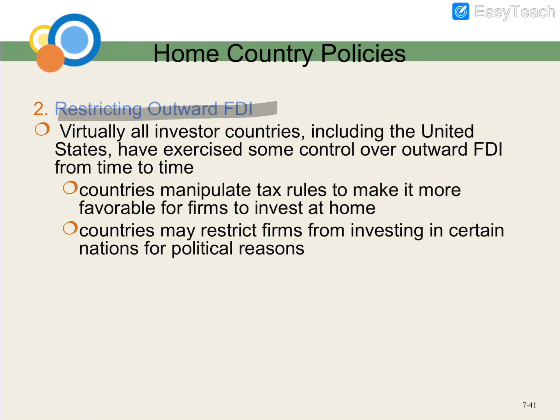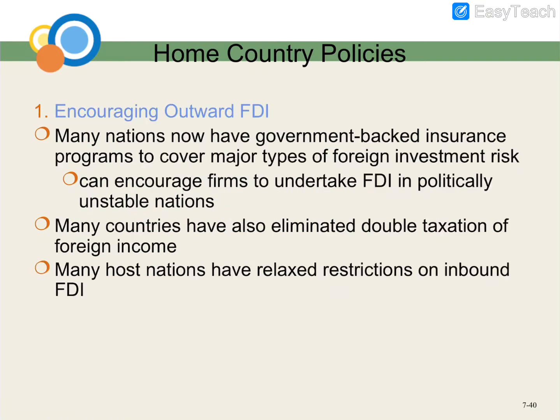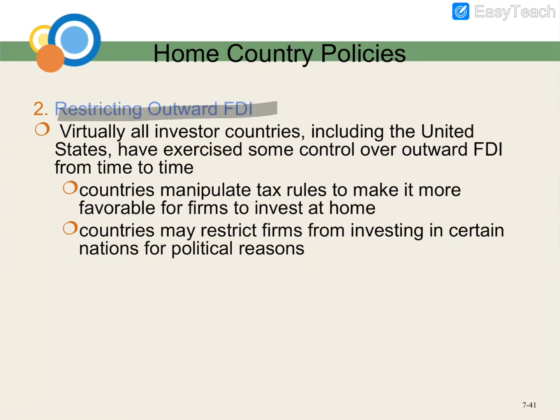Then they have restricting outward FDI. Just now we had encourage outward, now we have restricting outward, meaning they're going to discourage. Virtually all the investor countries, including the United States, have exercised some control over outward FDI from time to time. Normally they will have this kind of control. So these countries are going to manipulate the tax rules and make it more favorable for firms to invest at home, meaning they would like you to invest inside the country first. They manipulate tax so that you are more inclined to invest in your home country.